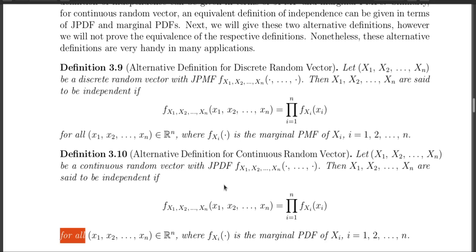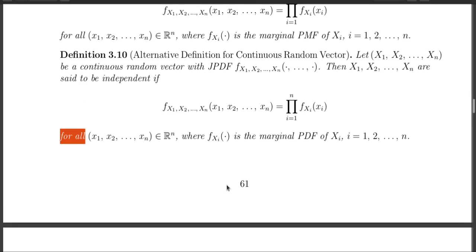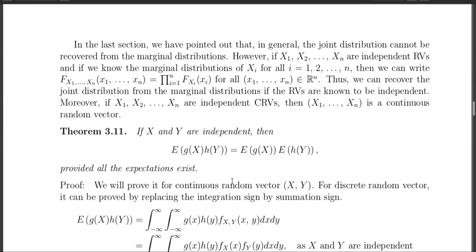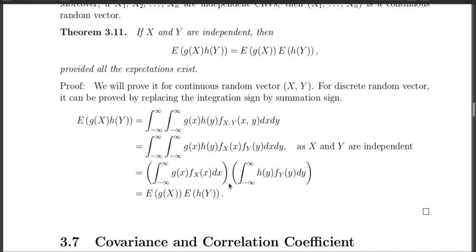Okay, fine. I hope the definition is okay with everyone. Independence intuitively means that one random variable does not have any effect on the other, just like the independence of events.